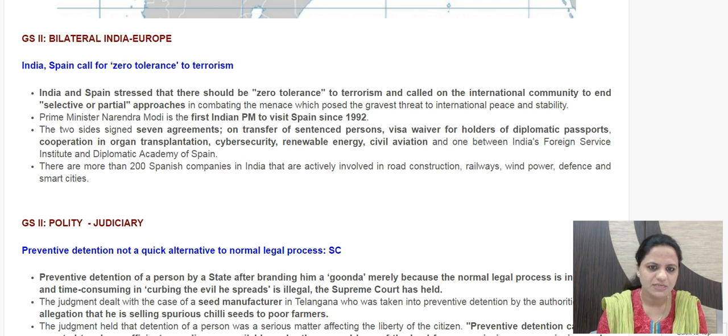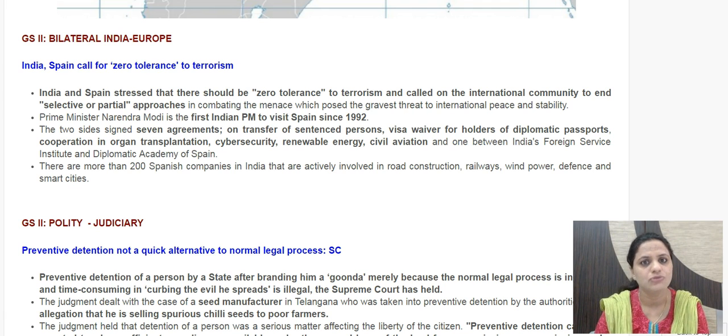So as I said, Prime Minister visited Spain as well. So in Spain, this was the first Indian PM to visit Spain since 1992. And here the emphasis was on zero tolerance to terrorism and also call to international community to end selective or partial approaches in combating terrorism. So there are such initiatives which we see that Pakistan is supported to fight against certain entities while it is supporting other terrorist groups as such. So such vagueness which is there, selective and partial approaches in combating terrorism are counterproductive. So that is being highlighted.